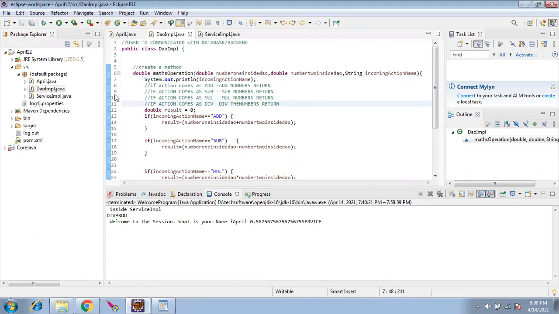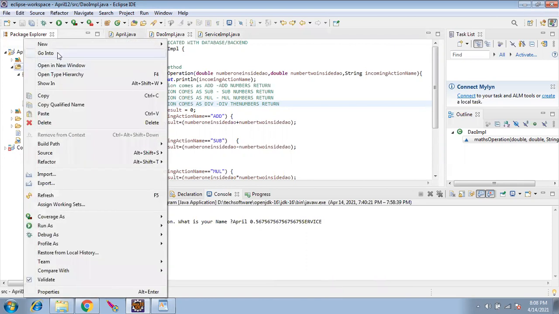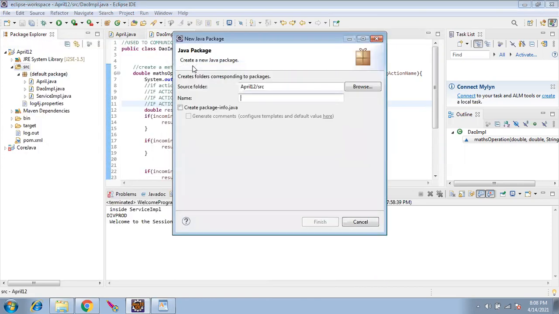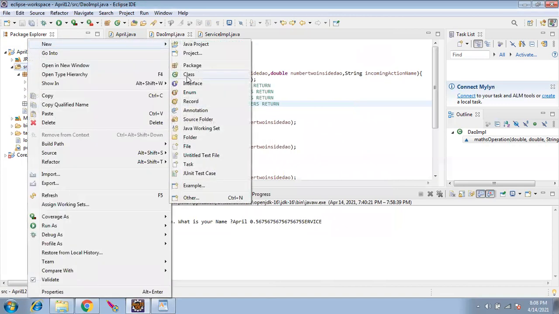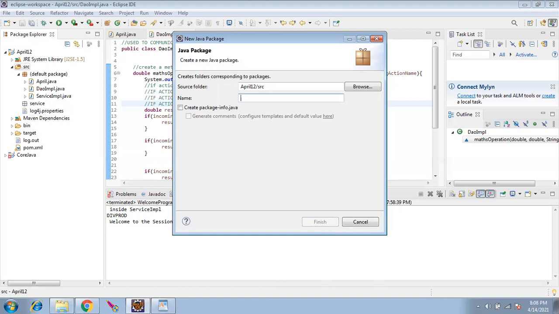Okay, got it. So we'll continue from here now. For today, if you just focus on this small icon, a brown color box here, this is called a package, and we are having a default package. Package means nothing but a folder structure. So what we'll do today is, instead of having the default package, we'll reorganize this into a more human readable format. I'll right click, new package. I'll create a package named service, and again I'll go to SRC, right click, new package. I'll have the package name as DAO.